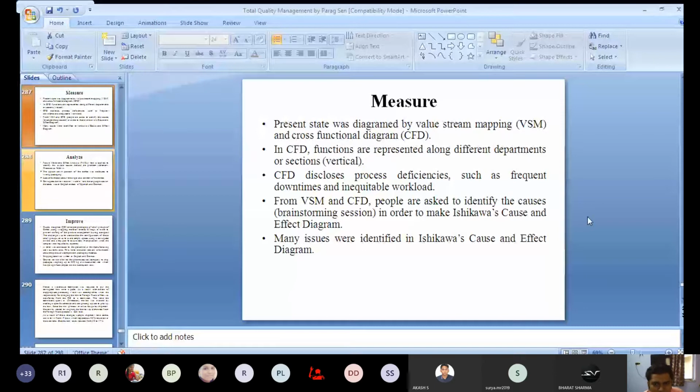You will give them some paper, and you will separately ask them that we are facing these problems, so what are the causes of those problems? They will not discuss with each other. They will just give their own answer anonymously. That means one's answer will not be influenced by someone else's answer.